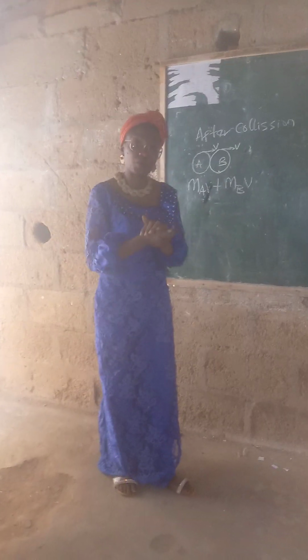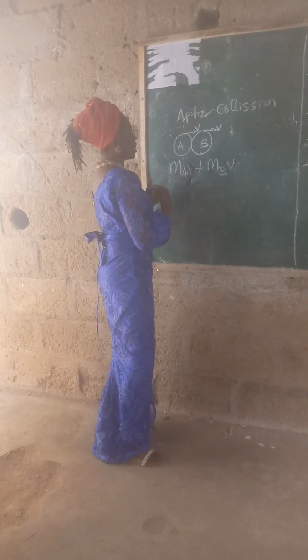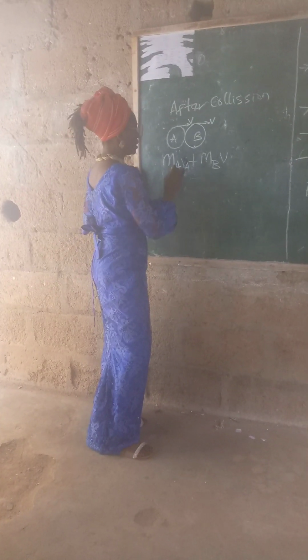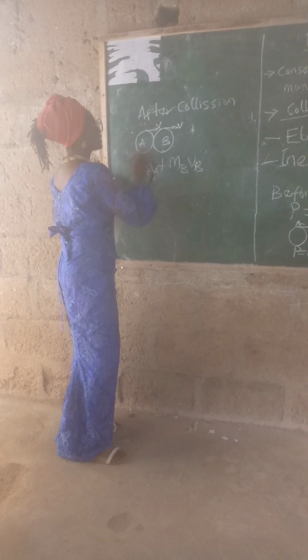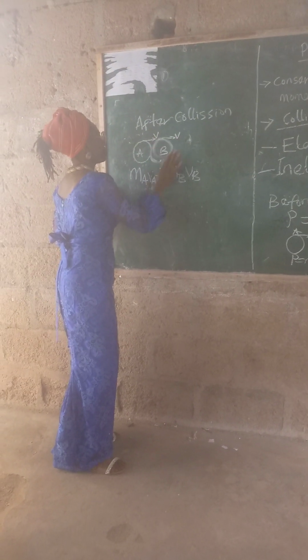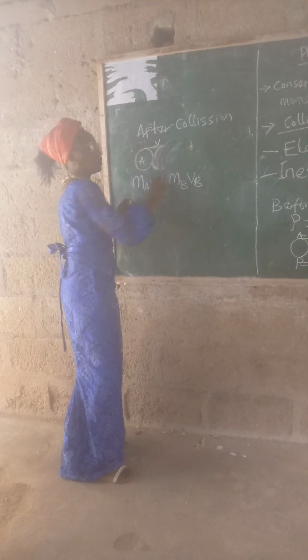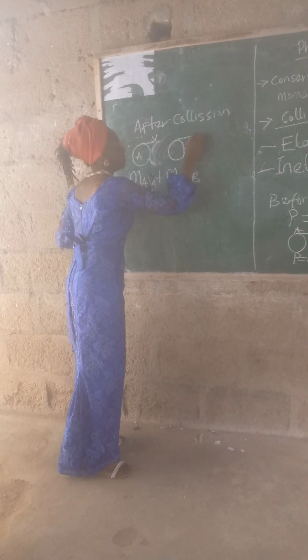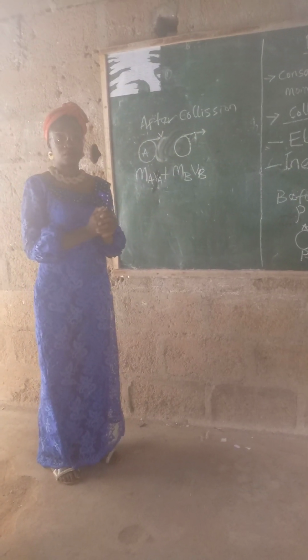But if they are not moving with the same velocity, it means that we are free. We can put A here. That means this one has its own velocity, and now this one will have its own velocity. So the bodies will not be together. They won't move together again, because it's no longer the same velocity. So you'll be having something like this. Now if they are moving in the same direction.